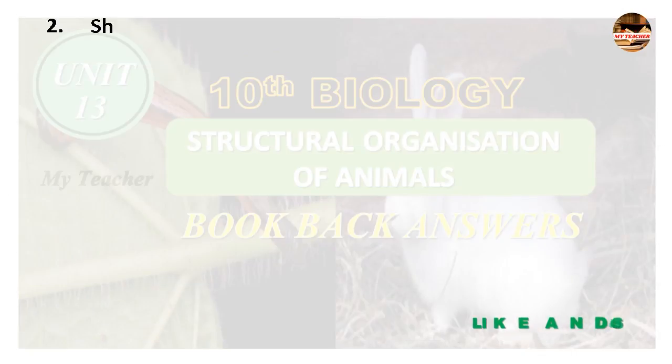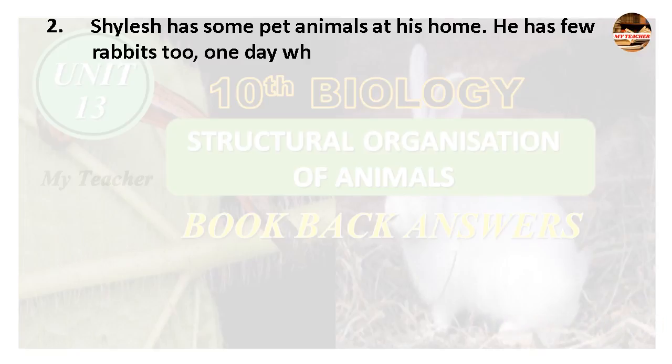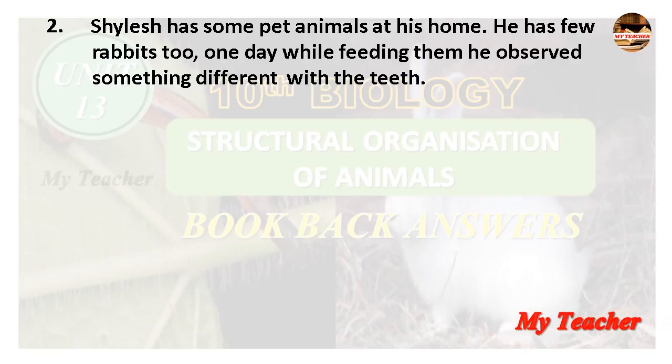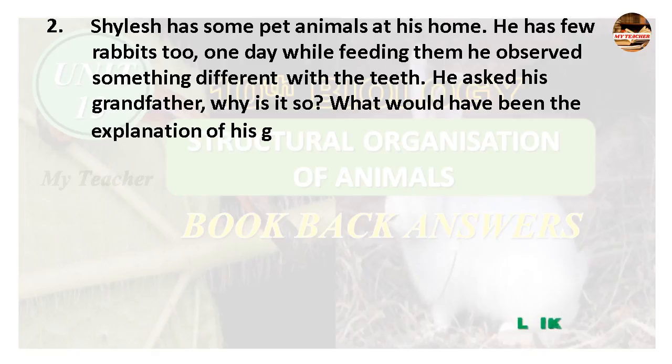Second question, Shailesh has some pet animals at his home. He has a few rabbits too. One day, while feeding them, he observed something different with the teeth. He asked his grandfather, "Why is it so?" What would have been the explanation of his grandfather? Answer.